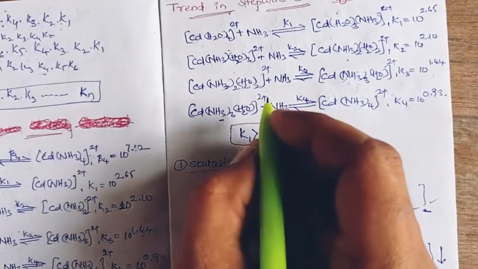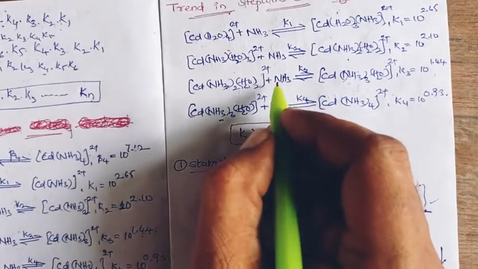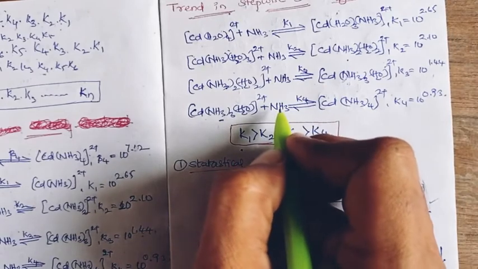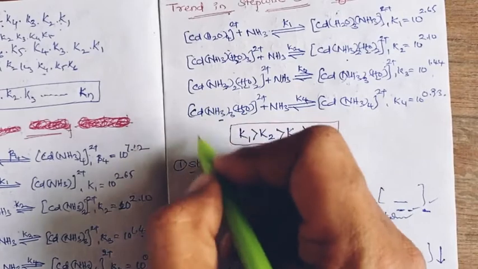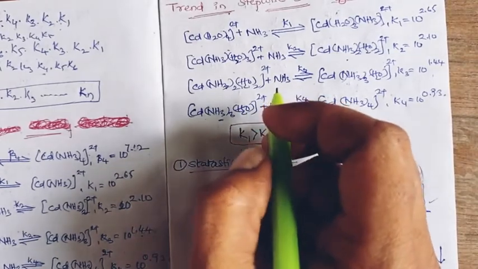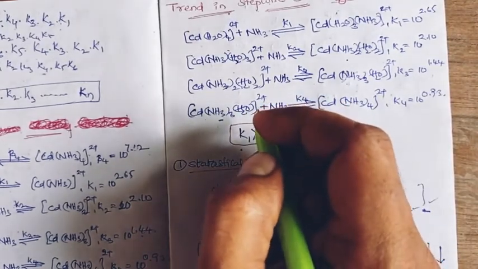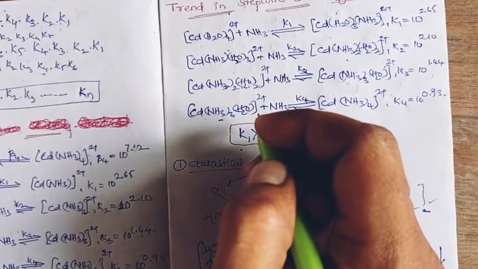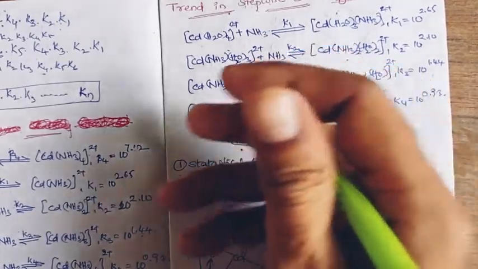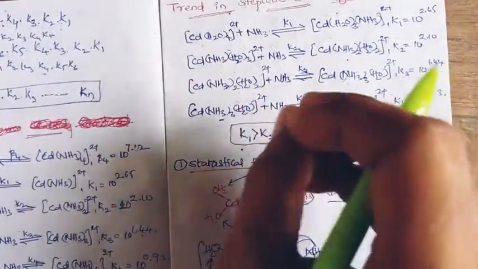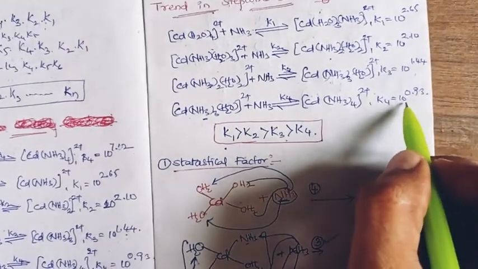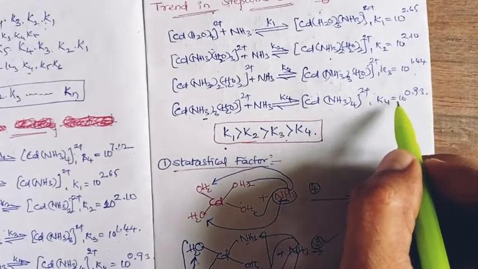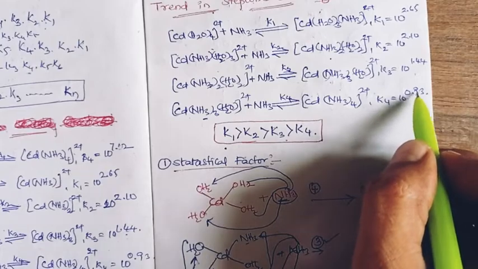And when it comes to the fourth step, already all three amine sites are bulky sites. There is only one aqueous smaller site, where the attacking fourth amine can feel all three pre-coordinated amine sites, with steric hindrance at its maximum extent. That maximum destabilizing steric interaction results in the least stability constant value, K4 equal to 10 to the power of 0.93.